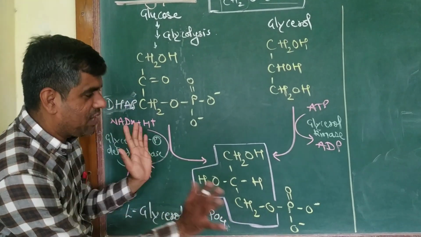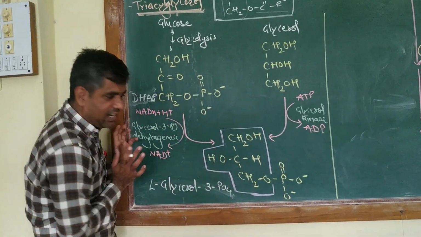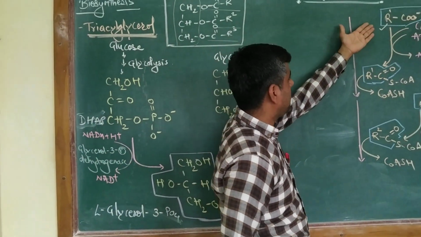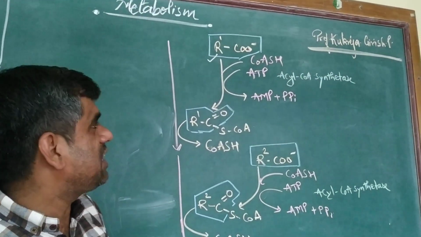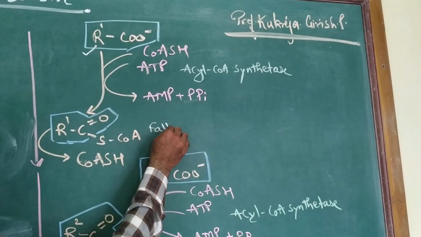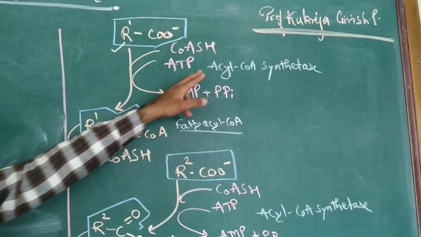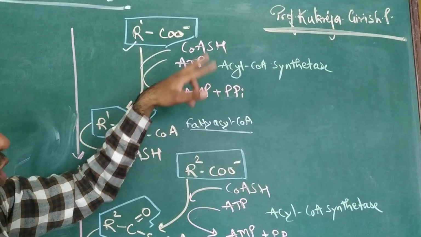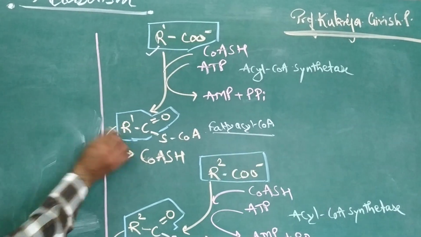Okay, so now we have L-glycerol 3-phosphate ready, right? Now what do we have to do? Phosphatidic acid. What is in phosphatidic acid? There are 2 fatty acids. One esterified here, the other esterified here. Right? This is going to remain as it is. So for that I need a fatty acid. So let's go to this fatty acid. This fatty acid will not come directly as it is. It needs to be activated. Like you saw, the fatty acid needs to be converted to fatty acyl CoA. This formation of fatty acyl CoA is catalyzed by acyl CoA synthetase. Acyl CoA synthetase will transfer the CoASH group with concomitant hydrolysis of ATP, which will provide the energy required, and this particular fatty acyl CoA will be formed.